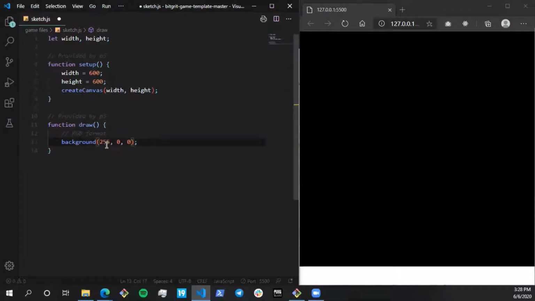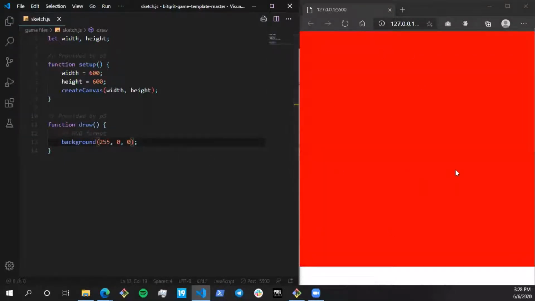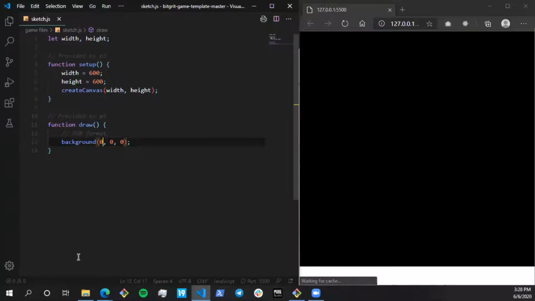So if I say 255, 0, 0, it means the amount of red is 255 and the amount of green and blue is 0. If I hit save, my screen becomes red. Right now I want black, which is basically the absence of all colors. So 0, 0, 0 works for us. So I have built my screen and I've given it a color for now.